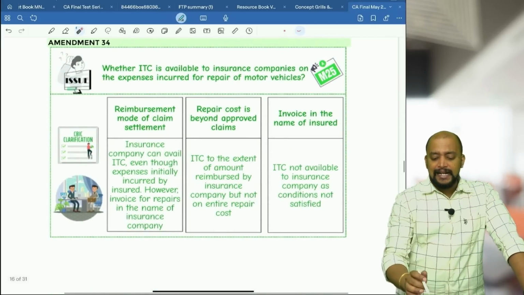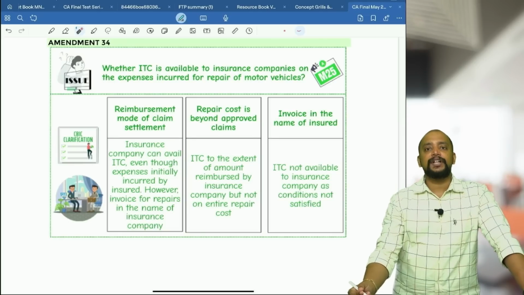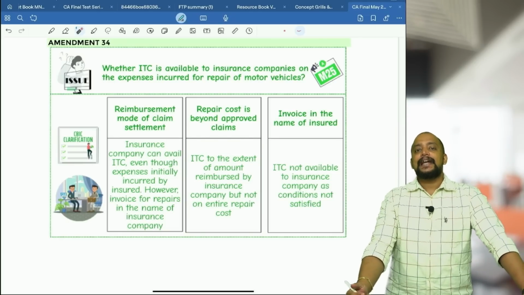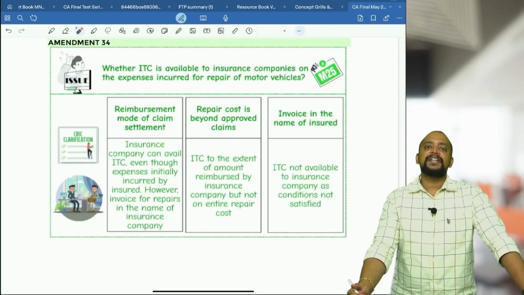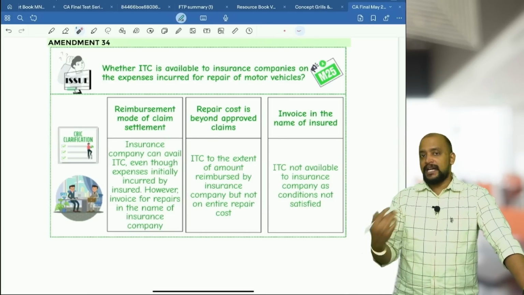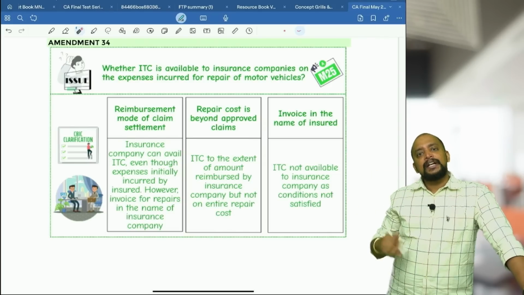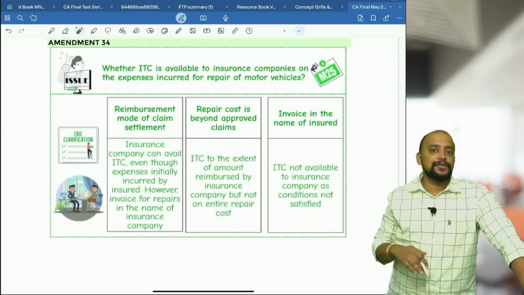Next, whether ITC is available to insurance companies on the expenses incurred for repair of motor vehicles. Usually garages or workshops will provide the repair services for which the insurance company will pay the money. If the insurance company pays the money, the bill will be in the name of the insurance company, and definitely the insurance company can take ITC, there is no issue.